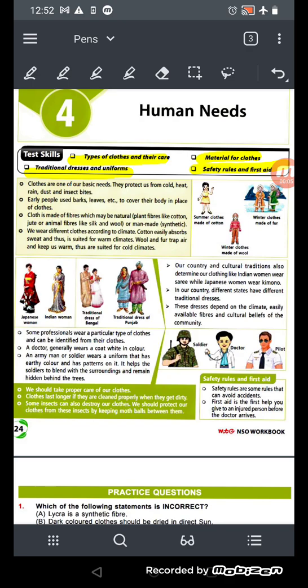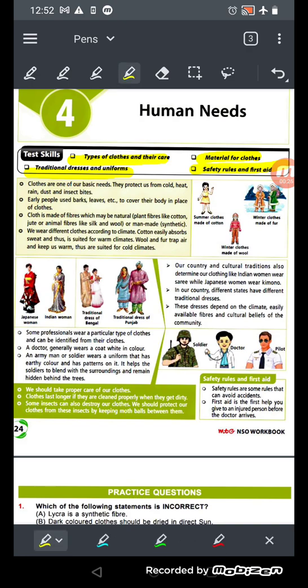Now welcome to the fourth part of our Science Olympiad, that is human needs. And what we are going to learn in this part, we will learn the type of clothes and their care. Then we'll learn about the traditional dresses and uniform. Then we'll learn about the materials for clothes and safety rules, okay? And first aid. So let's start.